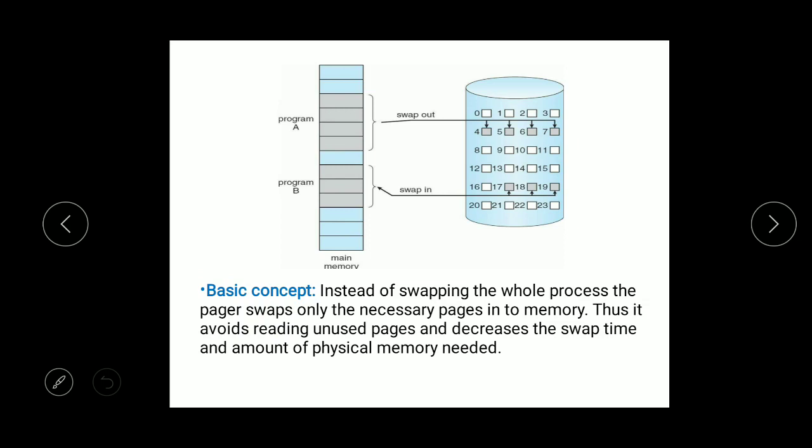So whenever a particular page is not present in the main memory, we get that page from the hard disk into the memory, and that is called a page fault. When an accessed page is not present in the main memory, we bring it from the secondary memory, or we can call it the hard disk.